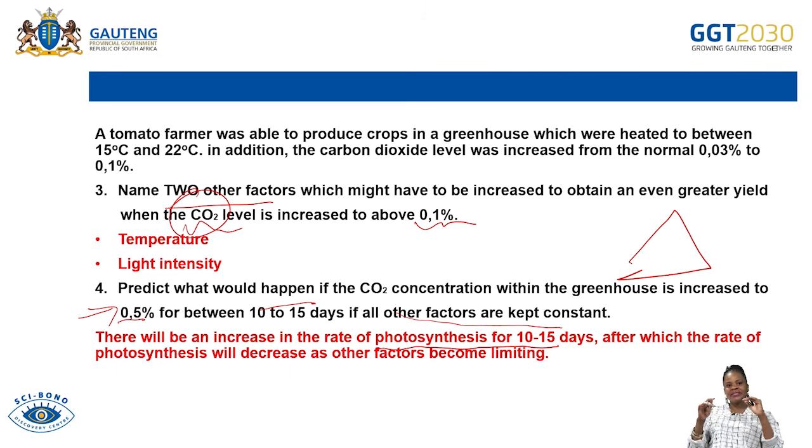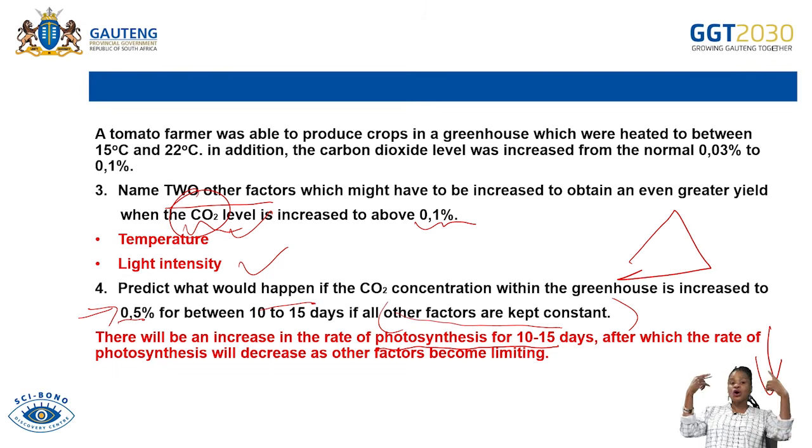But after that, the rate of photosynthesis is going to decrease. Why is it decreasing? It is because other factors which contribute to the rate of photosynthesis are being limited, factors such as temperature and light intensity.